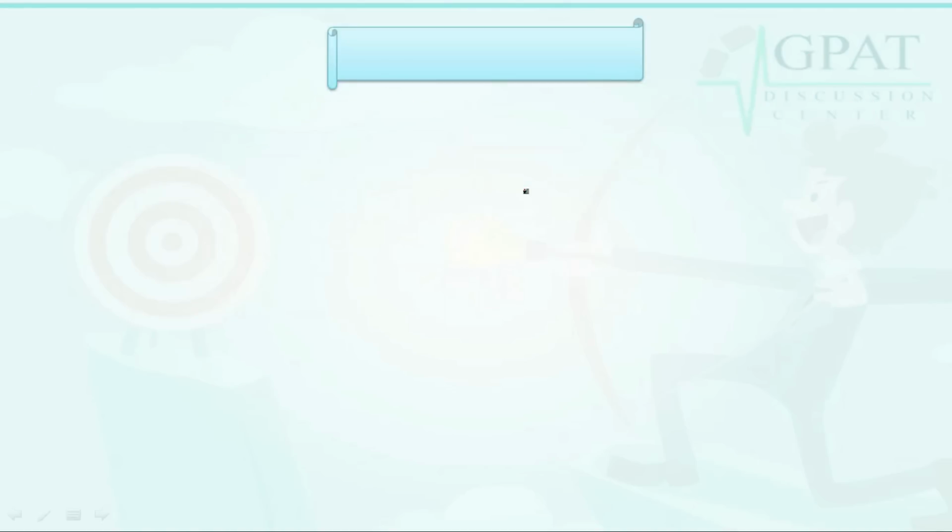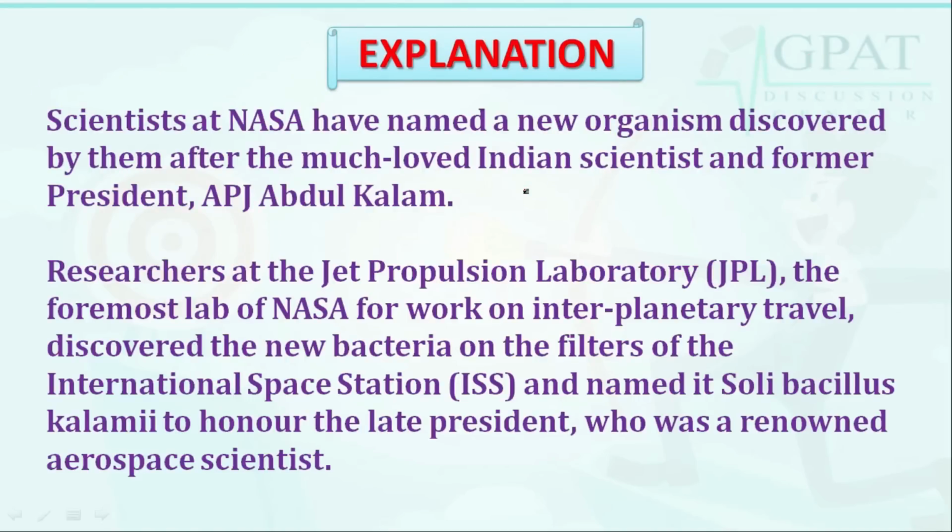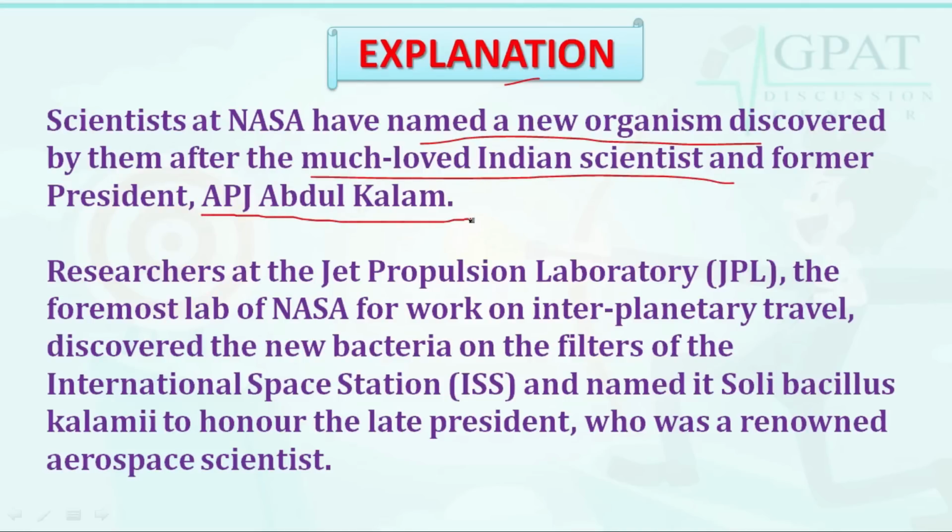So let's discuss with the help of explanation that scientists of NASA have named a new organism discovered by them after the much loved Indian scientist and former Indian president Dr. APJ Abdul Kalam.